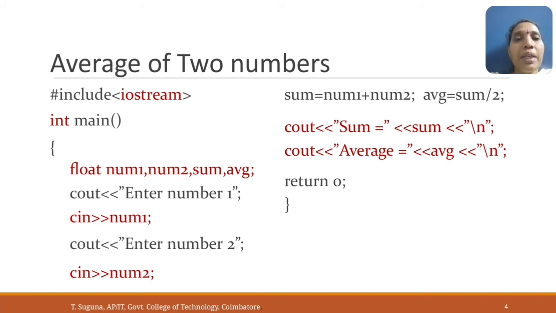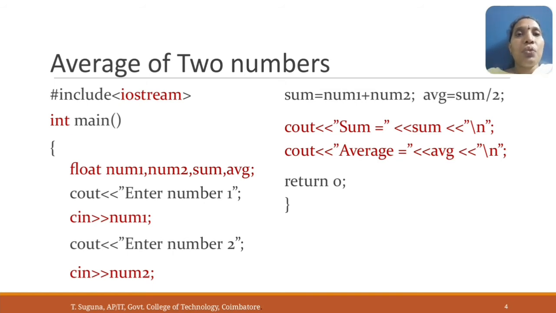Then we are giving a cout statement. This will just display whatever you have given inside the double quotation marks. cin >> num1 is the statement used to get the input from the user. Then cout enter number 2. This will display on the screen. Using the keyboard we get the second number, num2. Then we add: sum is equal to num1 plus num2. Then find the average by dividing sum by 2. Then finally display sum and average using the cout statement.